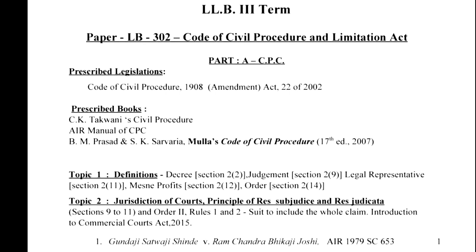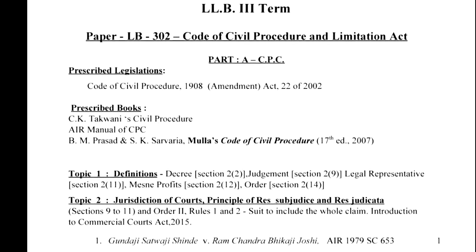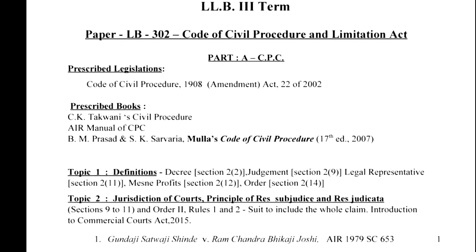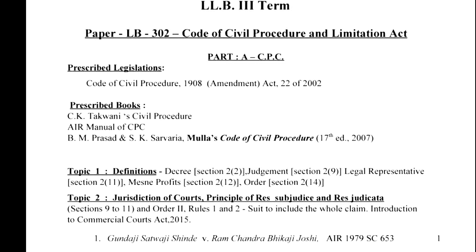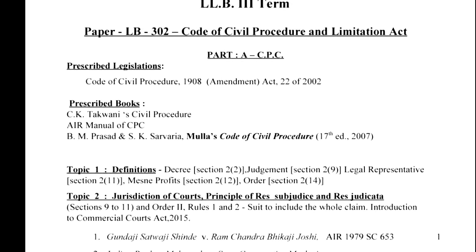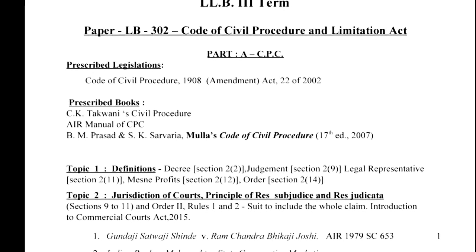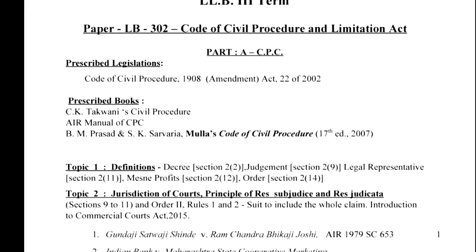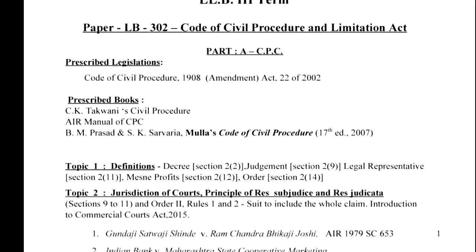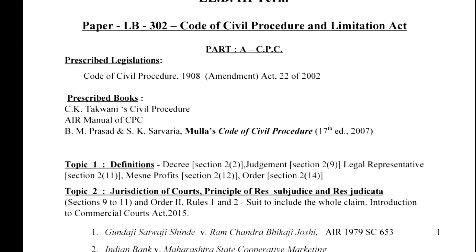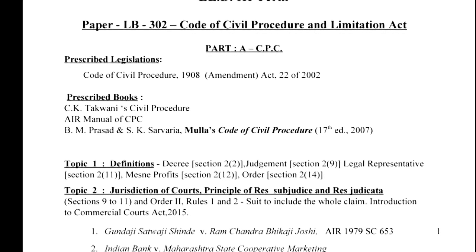For example, you go to a civil judge of junior division and you file a case and a decision has been given against you and you're not satisfied. What is the relief with you? You can go in appeal. But instead of going in appeal, what you do is you file another suit. And in another suit, obviously the same suit will go to the same court, which means a civil judge of junior division. Now you want the court to entertain this case afresh. Now that cannot happen. That's what res judicata bars.